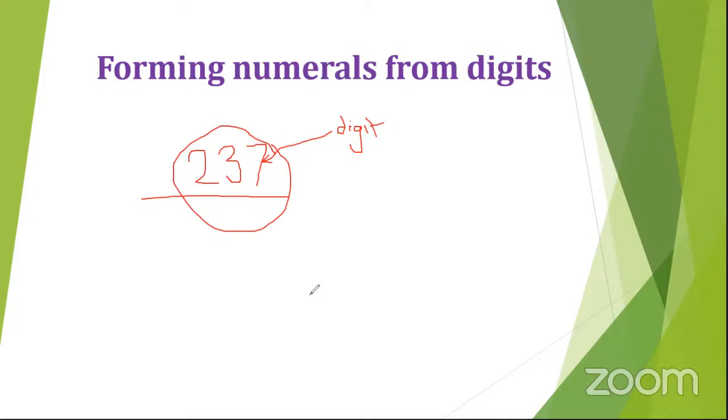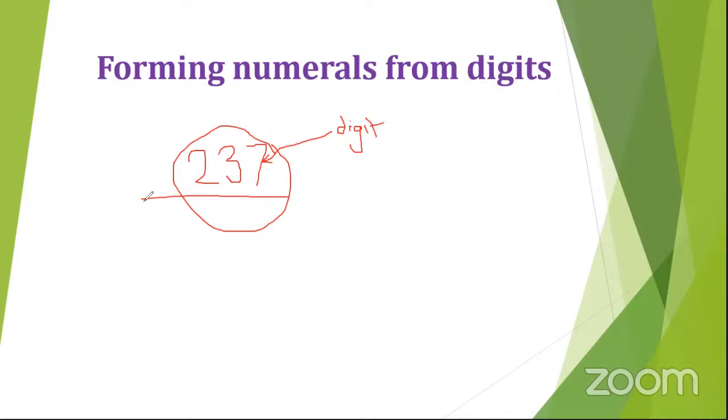So this is what we are going to look at. How do we form these numbers? How do we come up with such numbers? We've always seen thousands and thousands of numbers, but some of us are not aware of how to form them. You can also come up with your own numbers, and I believe by the end of our session, you'll be in a position to make your own numbers.